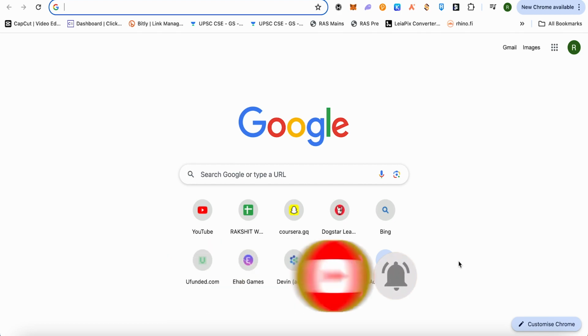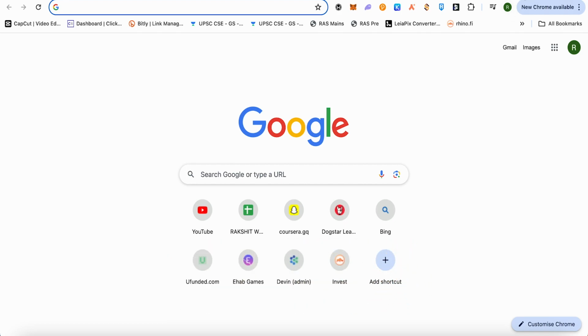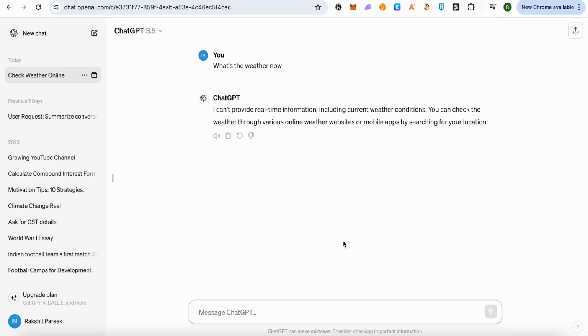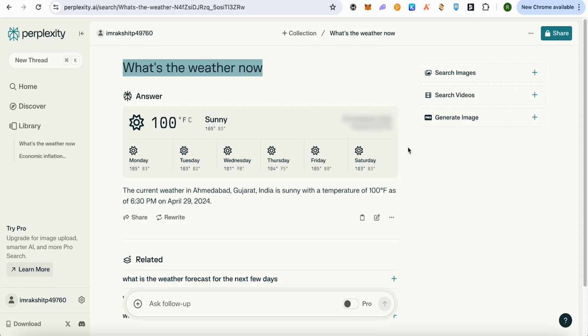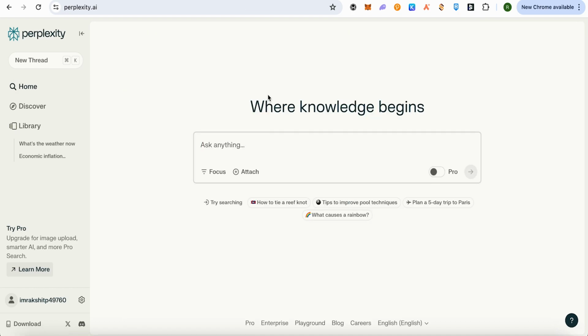Let's compare both of them. So the biggest difference between them is that whenever you search for anything real-time or quite new on the internet or in the world, you would get this answer from ChatGPT that it cannot provide real-time information, including current weather conditions or anything that you ask for that matter. But when you ask the same question on Perplexity, this is what you get. Basically, what I'm trying to say is that you get the real-time information on Perplexity. And not just that, but you can also ask for location-specific details on Perplexity.